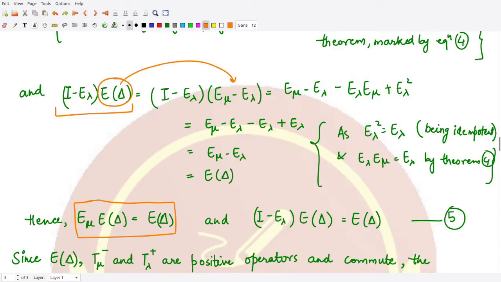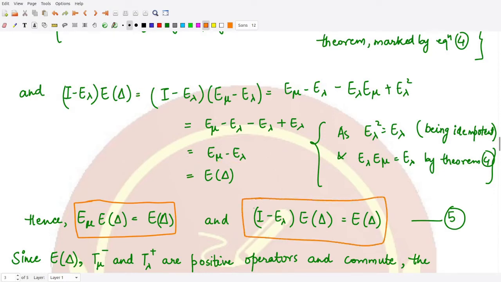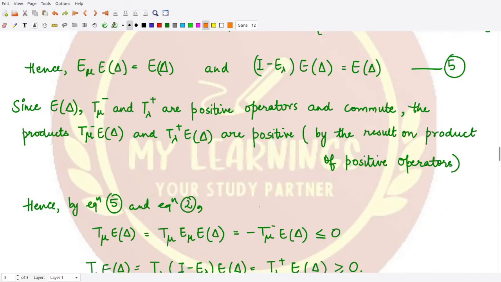So from all this calculation, you see this term I minus E lambda composed onto E delta is E delta itself. That means this operator I minus E lambda also acts as identity onto this E delta. So you have this result. Let's mark both of these results by our equation number 5. I hope this is clear until now.